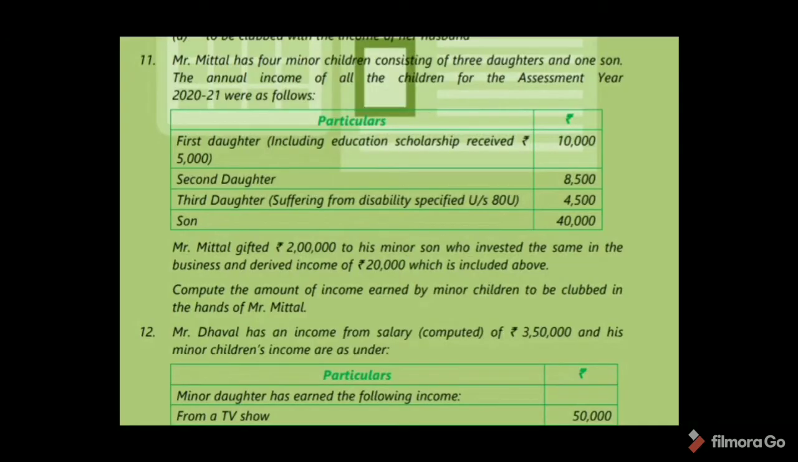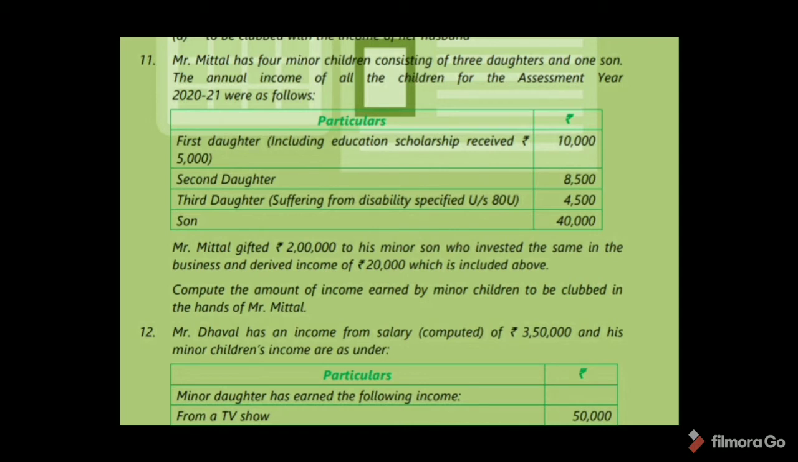See MCQ number 11. Mr. Mittal has 4 minor children consisting of 3 daughters and 1 son. The annual income of all the children for the assessment year 2021 were as follows. First daughter, including education scholarship received, 10,000. So in this 10,000, 5,000 is education scholarship. And second daughter 8,500, and third daughter suffering from disability specified under section 80U 4,500, and son 40,000. Mr. Mittal gifted 20,000 to his minor son who invested the same in the business and derived income of 20,000, which is included above. So in the 40,000, 20,000 is also included.